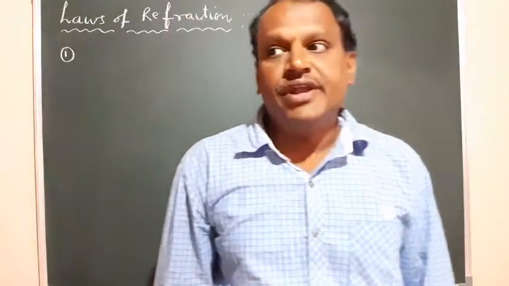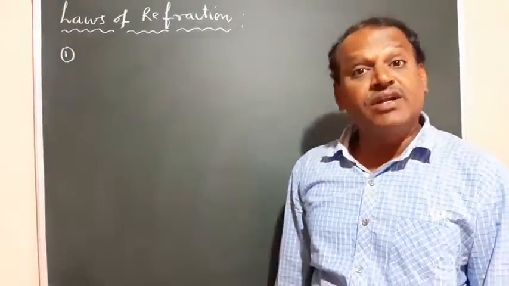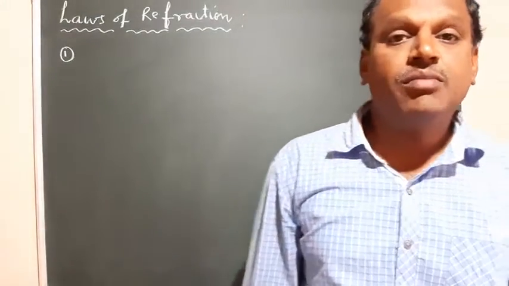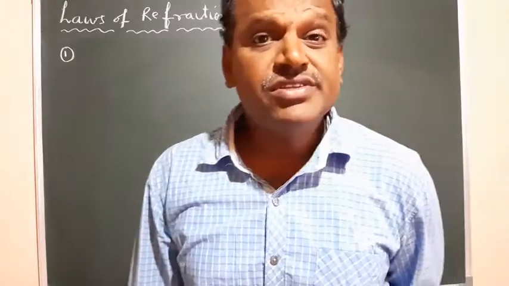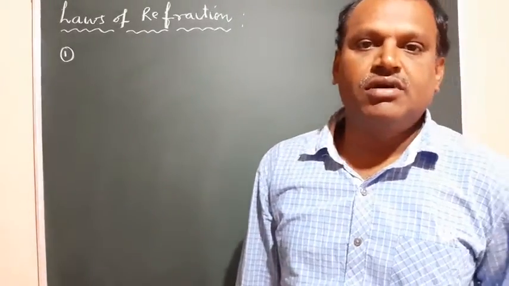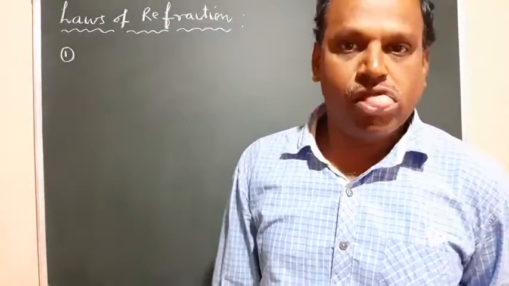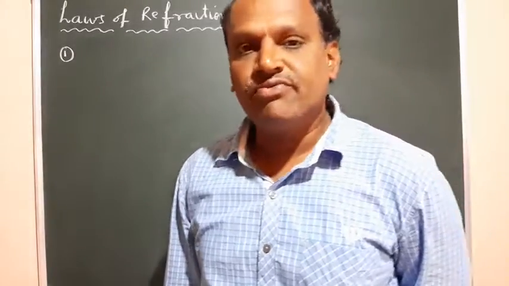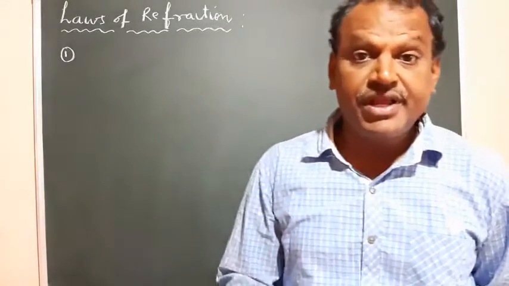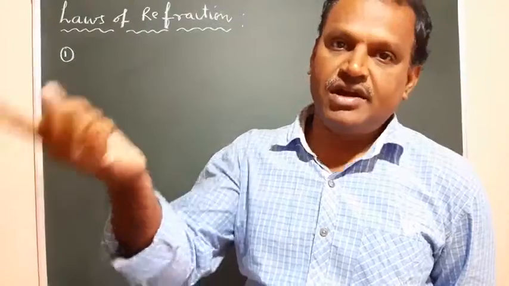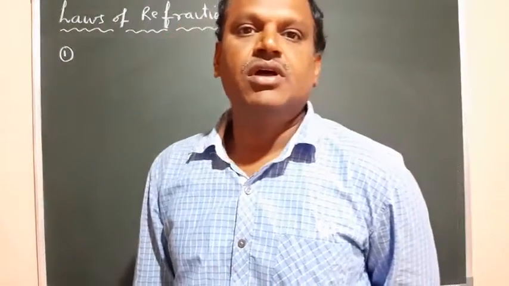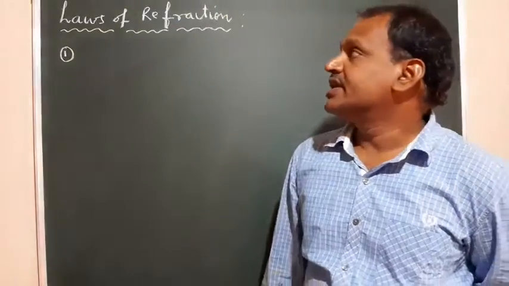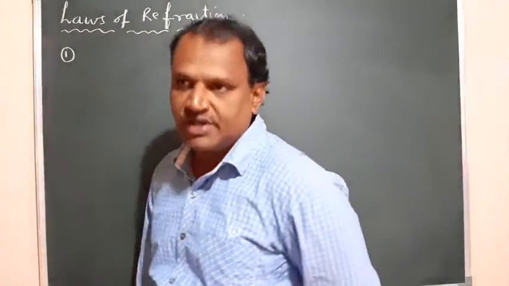the incident ray, refracted ray, and normal drawn to the interface. These three lie in the same plane. That is observed in the case of reflection also: the incident ray, reflected ray, and normal lie in the same plane in the case of reflection. But here, in the case of refraction also, that is valid.